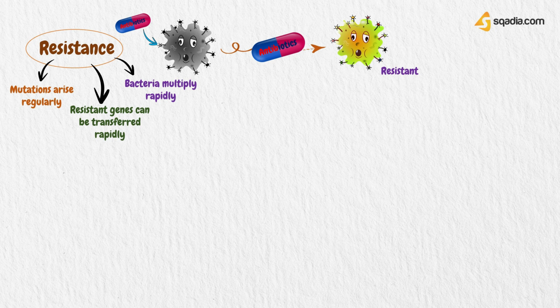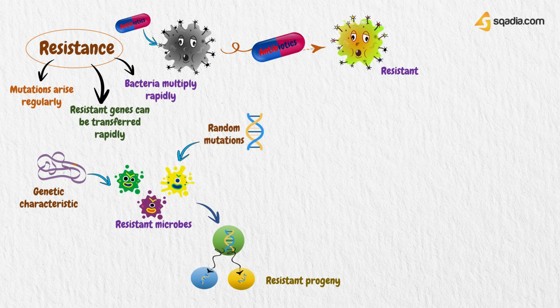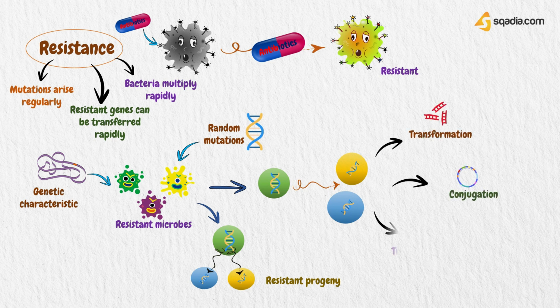The resistant microbes usually have some genetic characteristic that accounts for their survival, and their progeny are similarly resistant, as these mutated genes transmit vertically, from generation to generation. Some genetic differences arise from random mutations. These mutational differences can be spread horizontally, that is, among the same generation of bacteria as well, by transformation, conjugation, transposons, and integrons. Let's see, what are these transmission mechanisms?